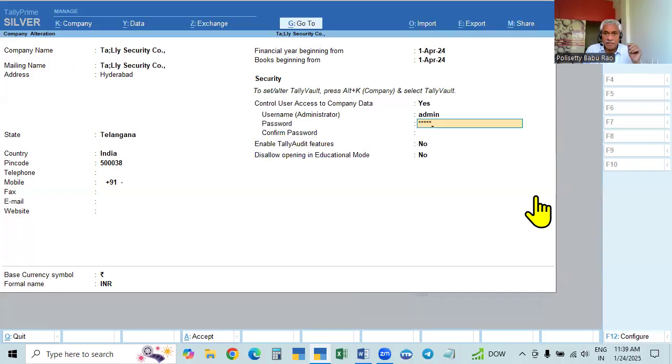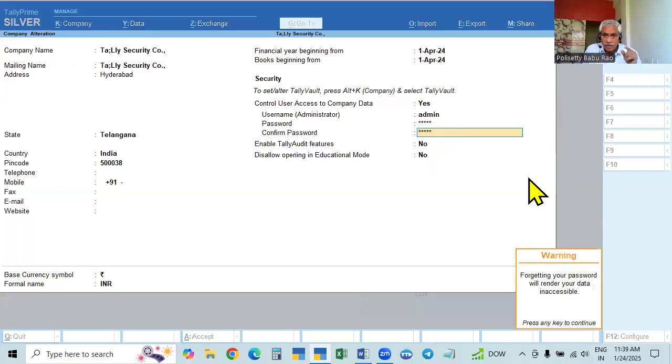So for Tally, I am giving Tally. There I gave 1, 2, 3, 4 for this. And for this I am giving Tally, and the username is admin. So it is saying forgetting your password will render the data inaccessible. In the case of the Tally Vault password also, if you forget the password, you cannot access the data.